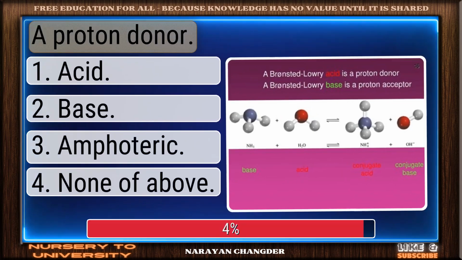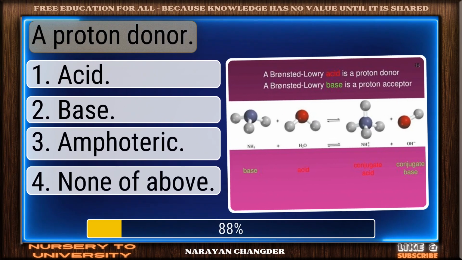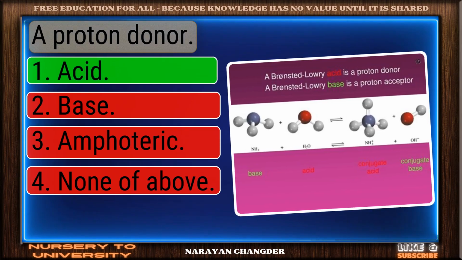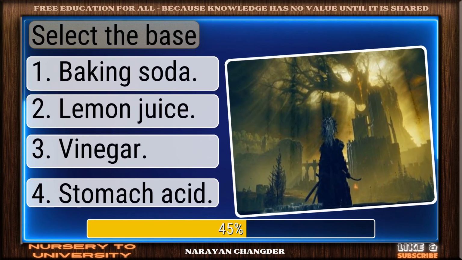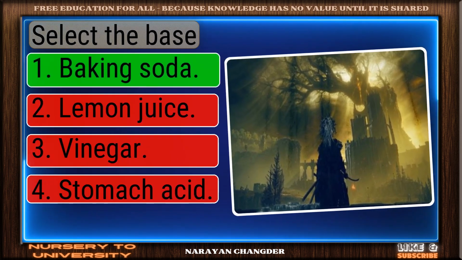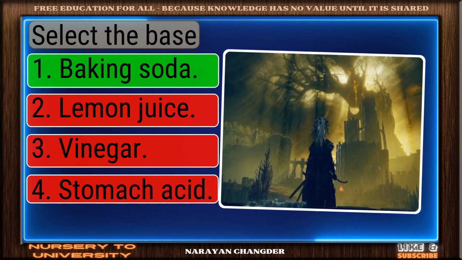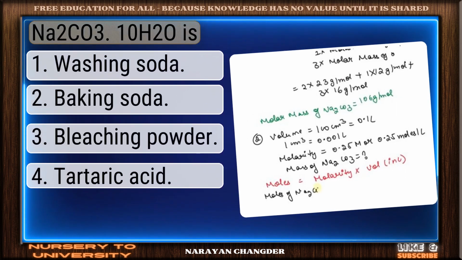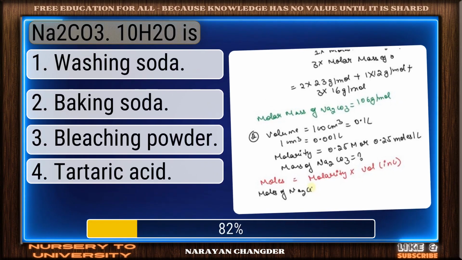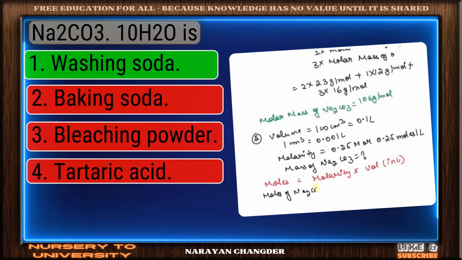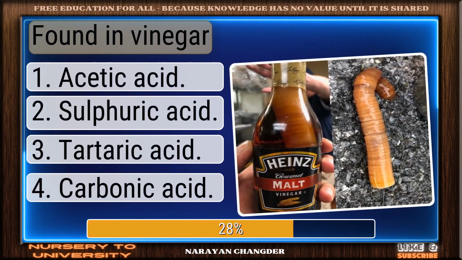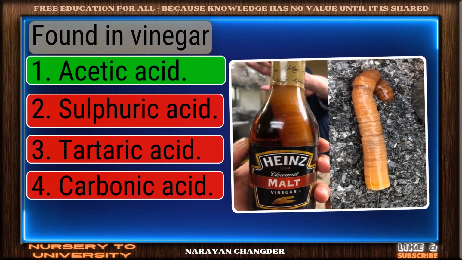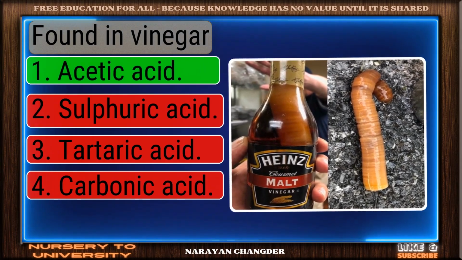A proton donor. Smart move. Acid is an accurate answer. Select the base. Perfect. Baking soda is the correct choice. Na2CO3 is? Correct. Washing soda is the right answer. Found in vinegar. Exactly. Acetic acid makes sense.